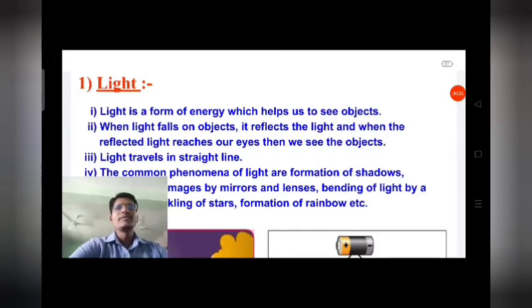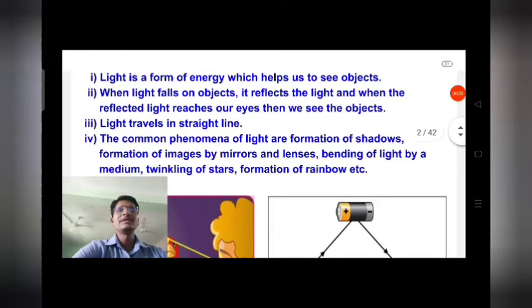Light travels in a straight line, and when it comes in contact with any object, it gets reflected.